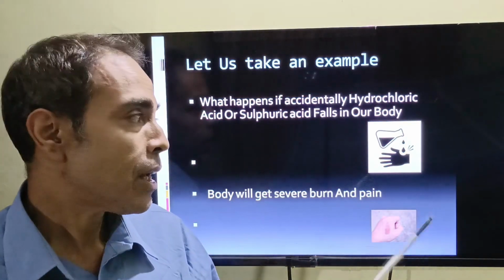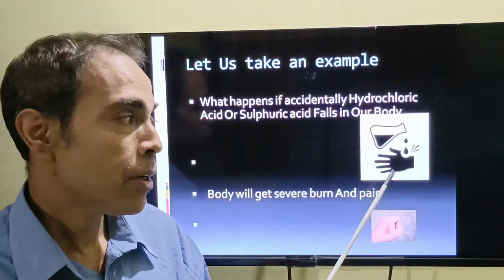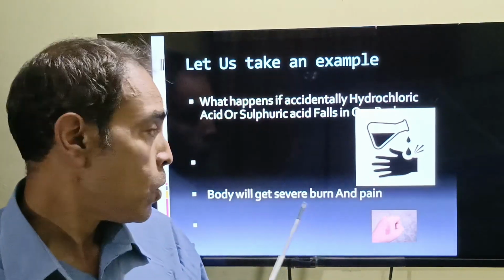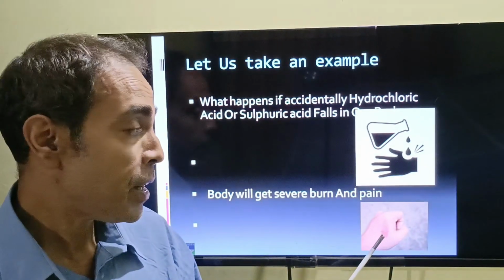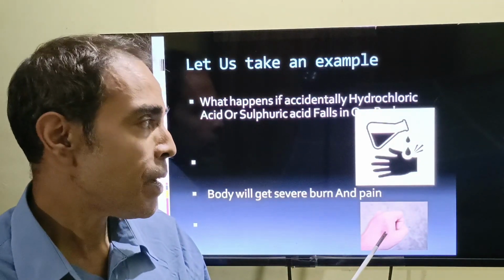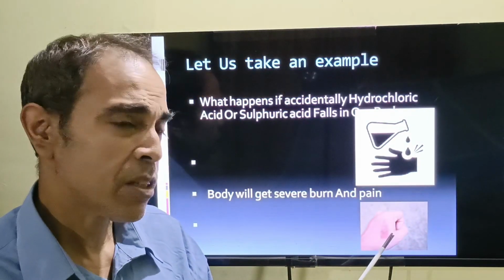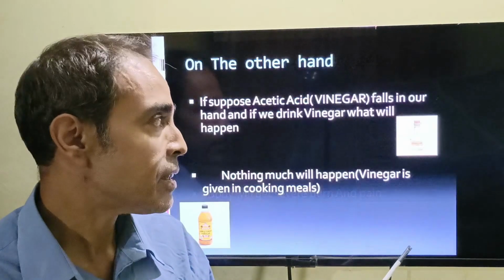Suppose accidentally hydrochloric acid falls on your hands. What will happen? The body will get a severe burn and pain. There will be severe burn and pain, as you see in these hands, severe pain. When sulfuric acid falls on the hands, there will be severe burn and excoriation of the skin.